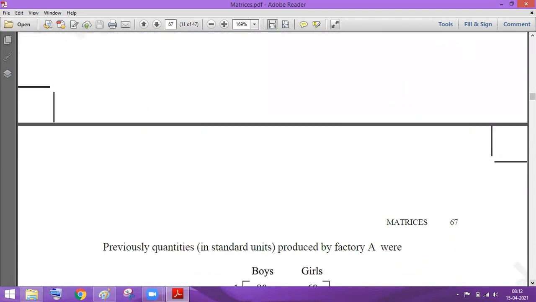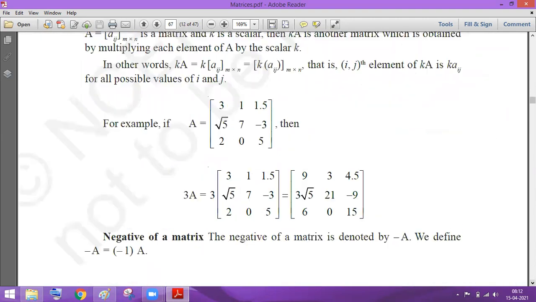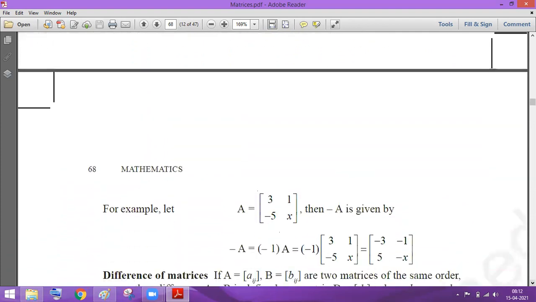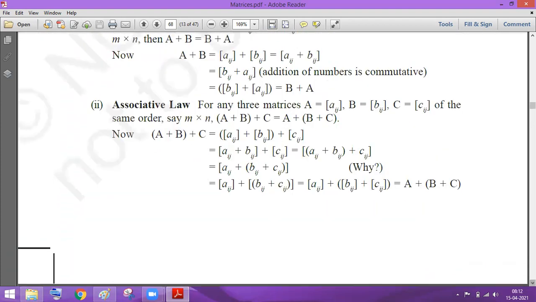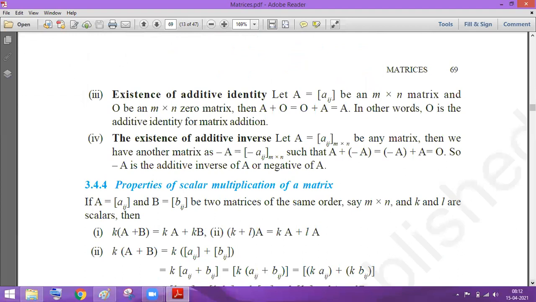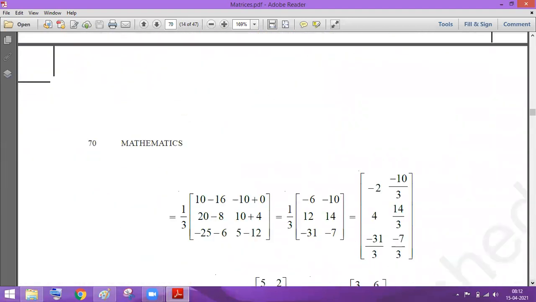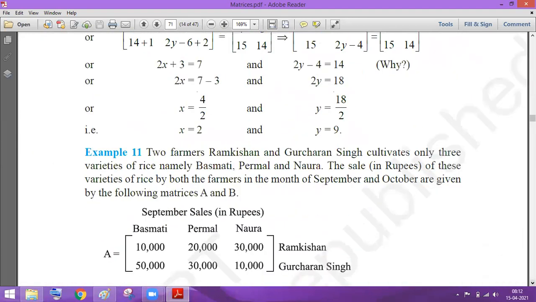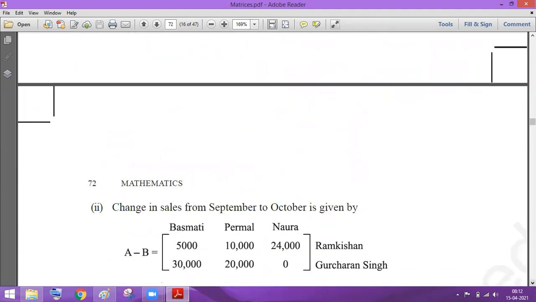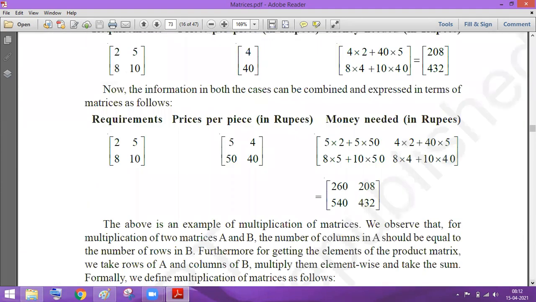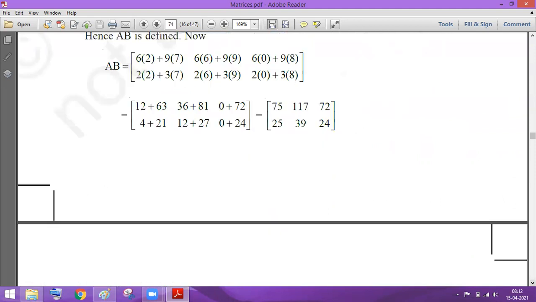Multiplication of matrices by a scalar. Just a second, guys.